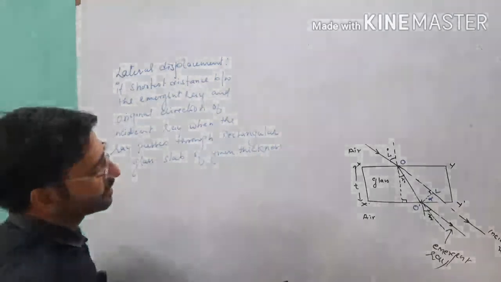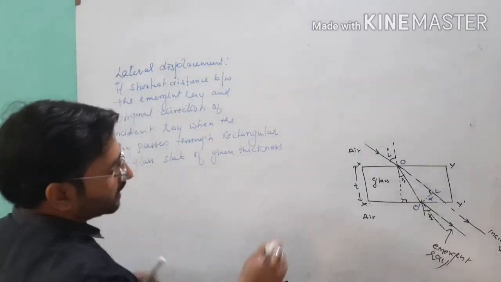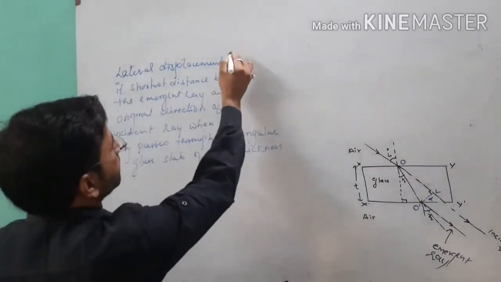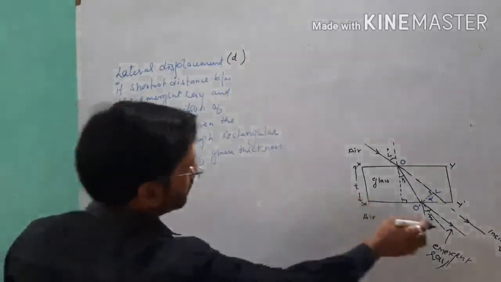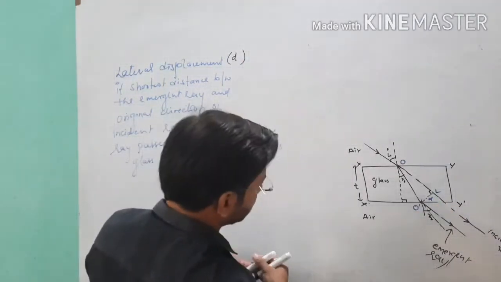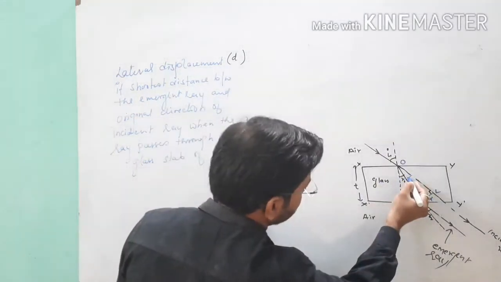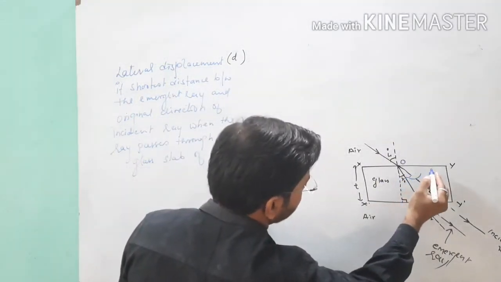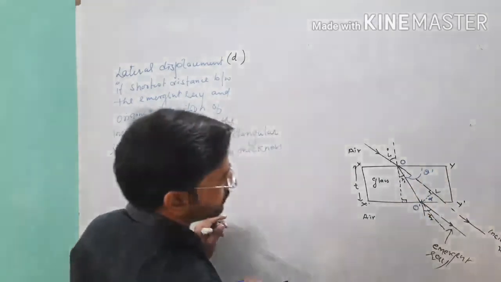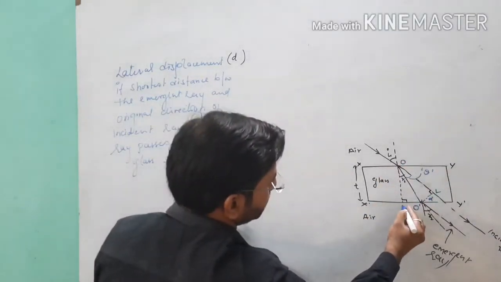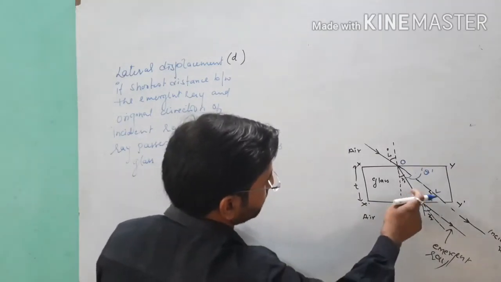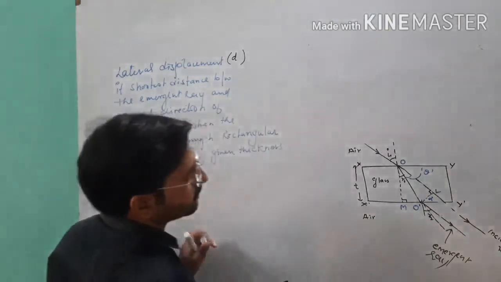So point clear, student? So see, from the given diagram you can see D is our lateral displacement, because here we are calculating the formula of lateral displacement, which is denoted by D. So I will use one value. Suppose this angle I consider, this angle is theta. Don't be confused. And this is O dash, and suppose this is our M. I need these two triangles which are in front of you.